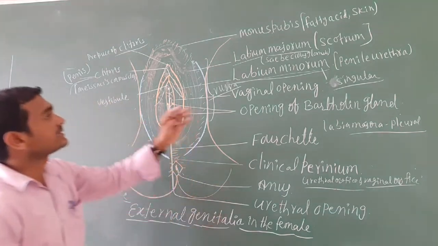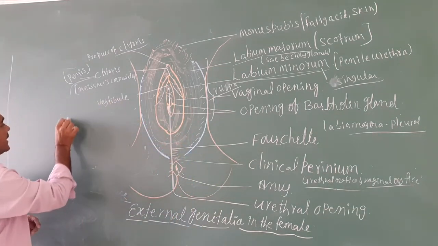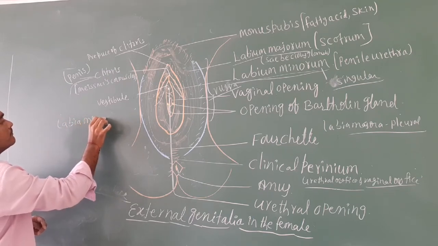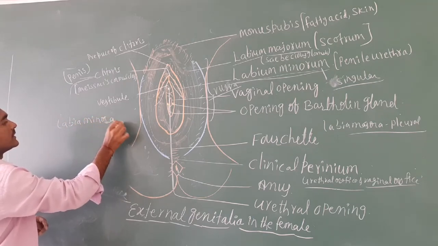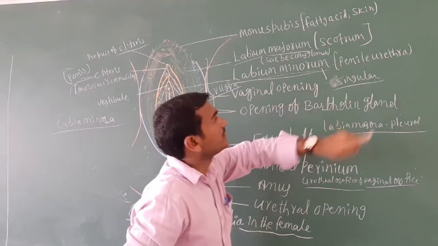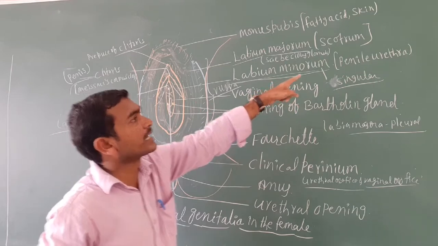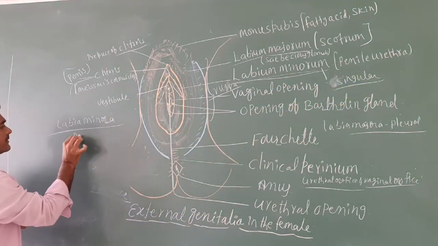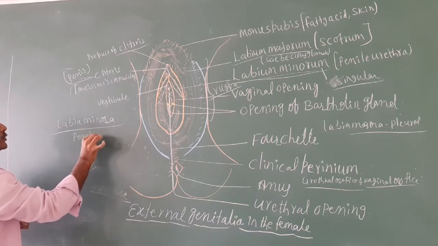Okay. The next one is the labia minora. The labium minora is the homologous organ of the penile urethra.